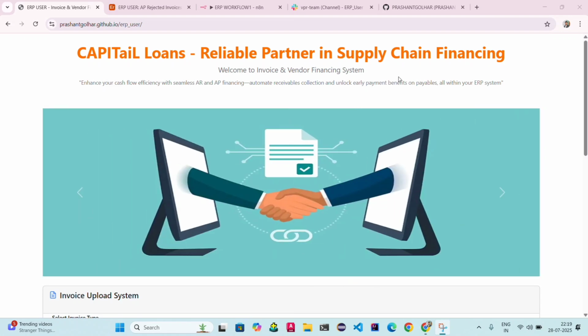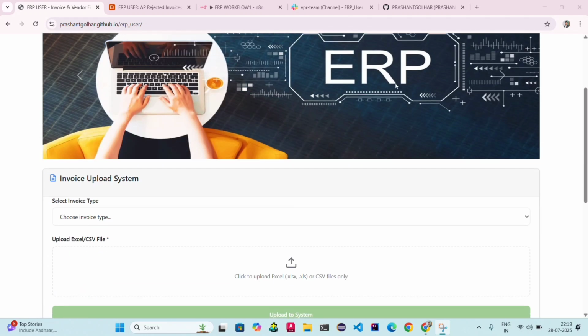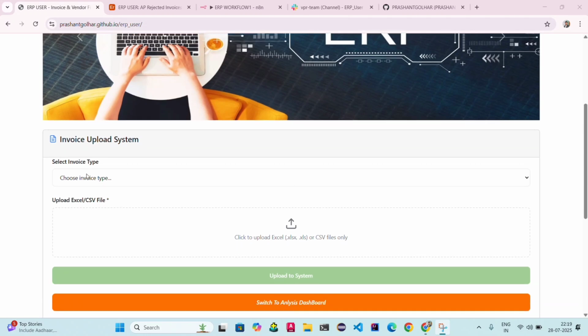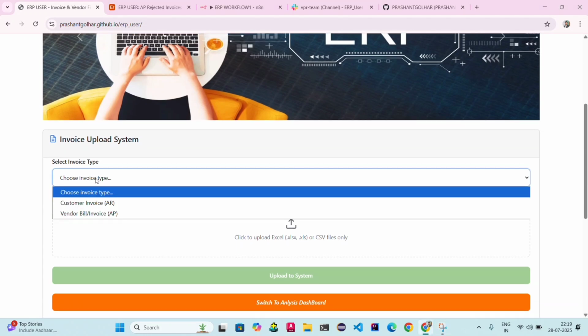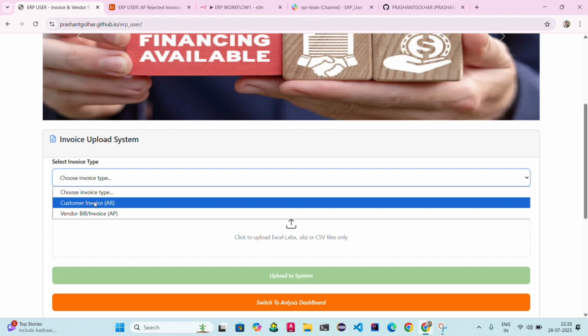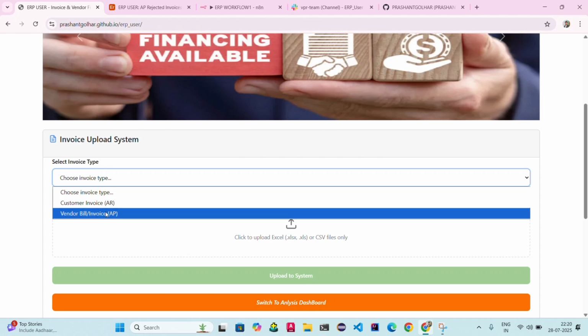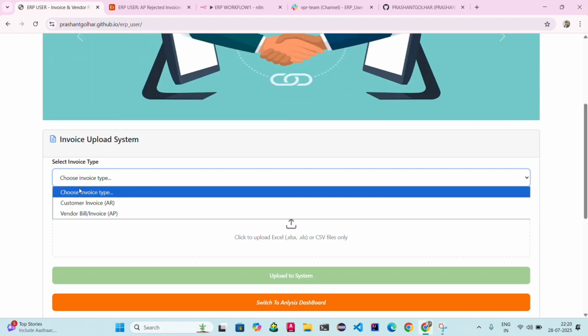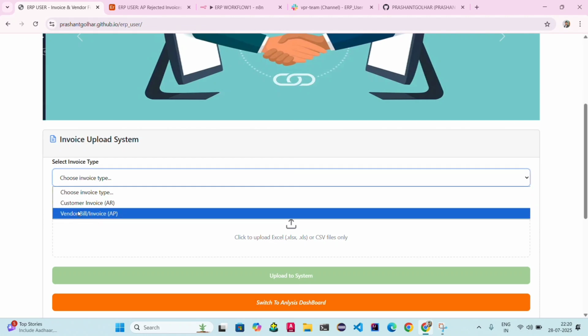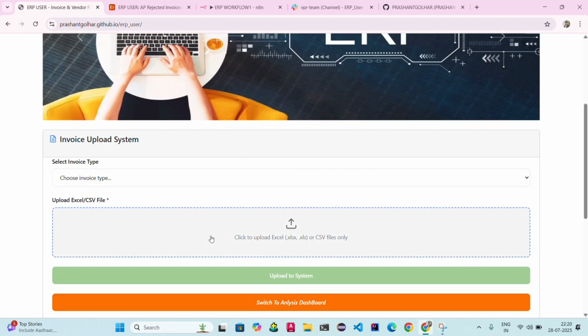Now quickly we move on to our project. This is a dynamic web page for the ERP user called CAPITaiL Loans, Reliable Partner in Supply Chain Financing. Here the ERP user has two options. They select the invoice type: either customer invoice, that is AR, or vendor bills or invoice, that is AP. Once the ERP user selects one option out of two, the ERP user uploads the files.